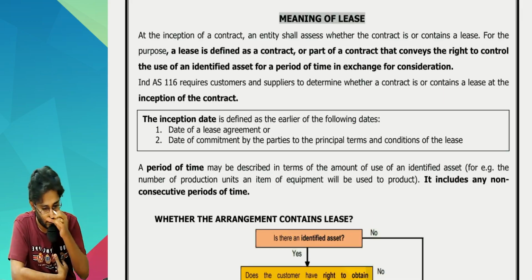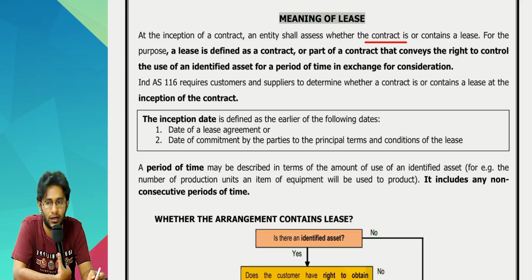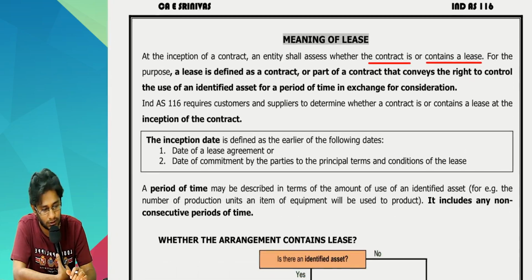So if you read, at the inception of the contract, the entity shall assess whether the contract is or contains a lease. A contract can be completely a lease, or it can be so many other agreements, along with which a lease also can be there. So it is on page number 3, page number 3.